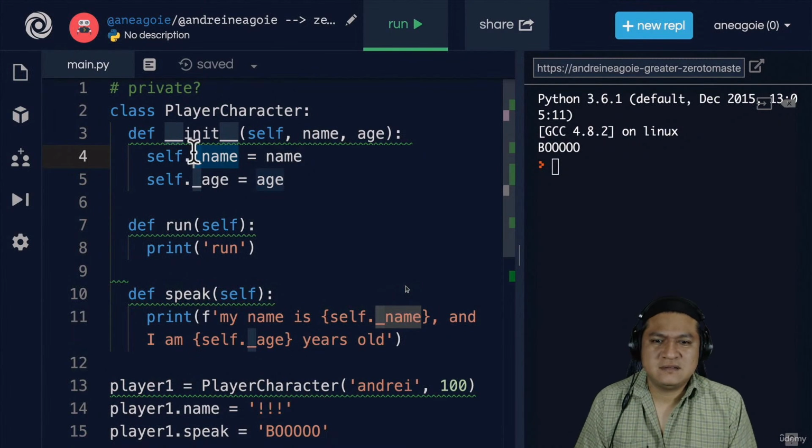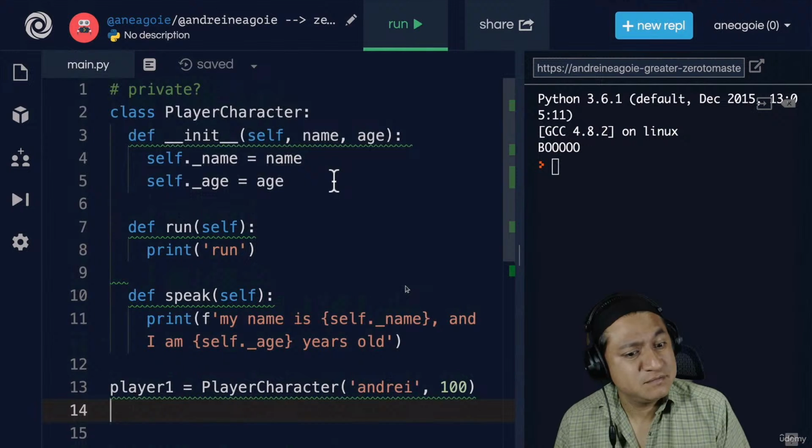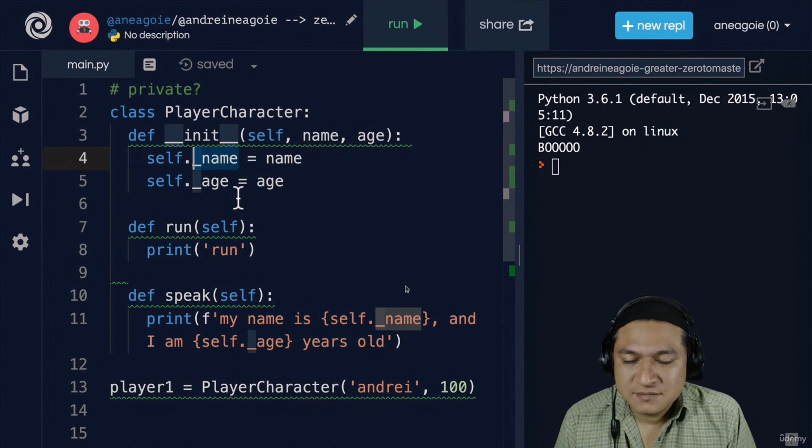We all kind of agreed to say, hey, let's keep this little thing private. If you ever want to keep a method or an attribute private, you just put an underscore in front of it, but it's no guarantee.